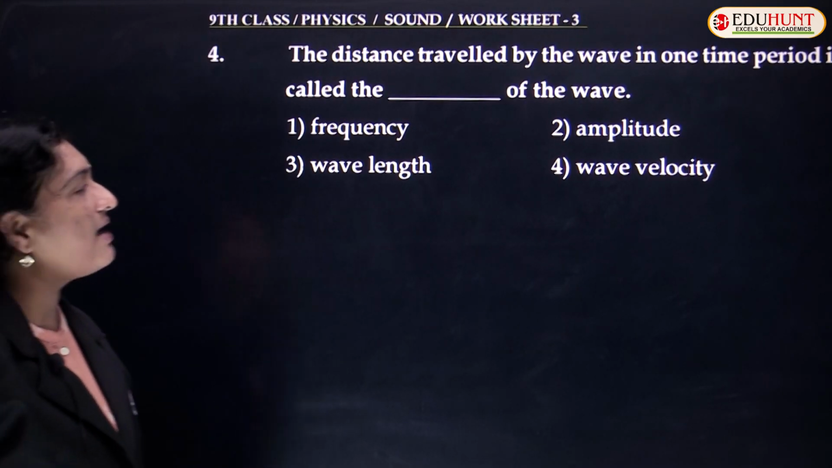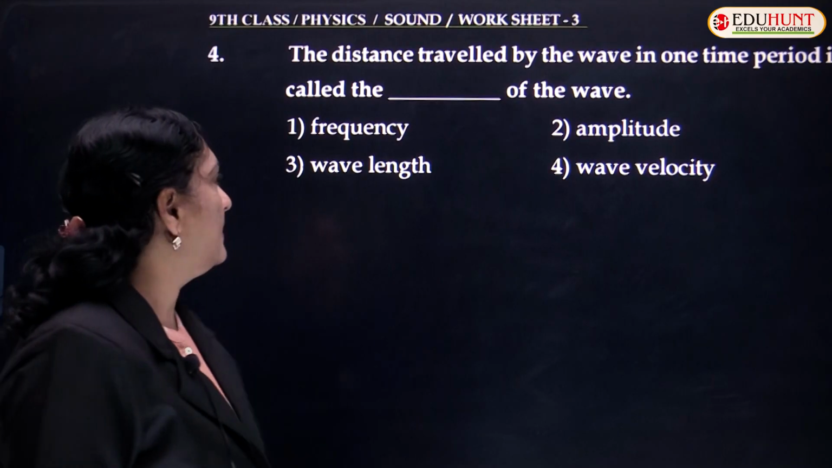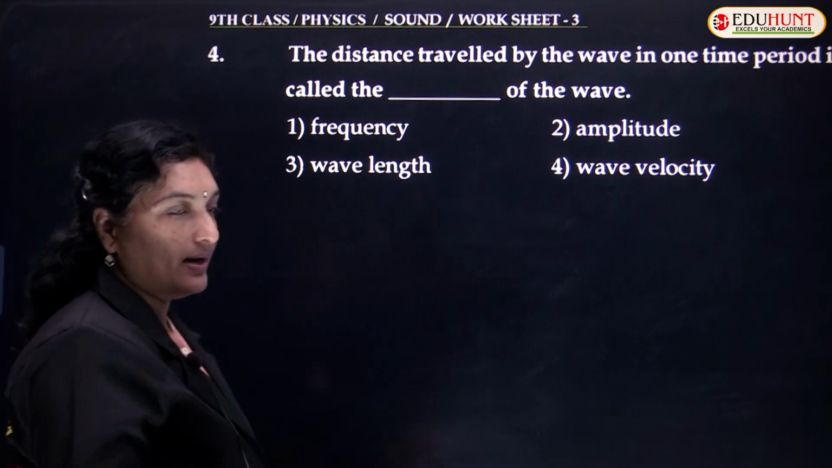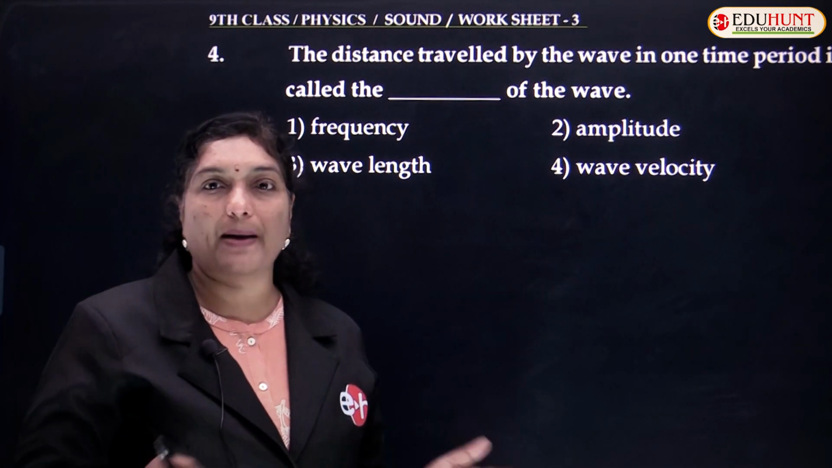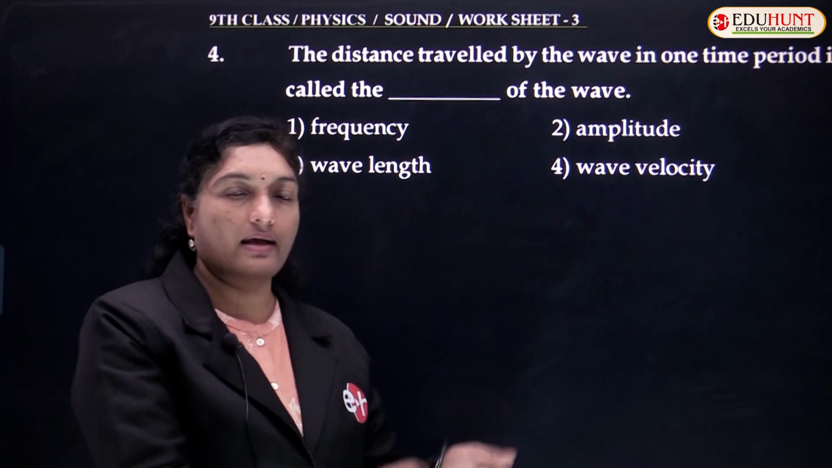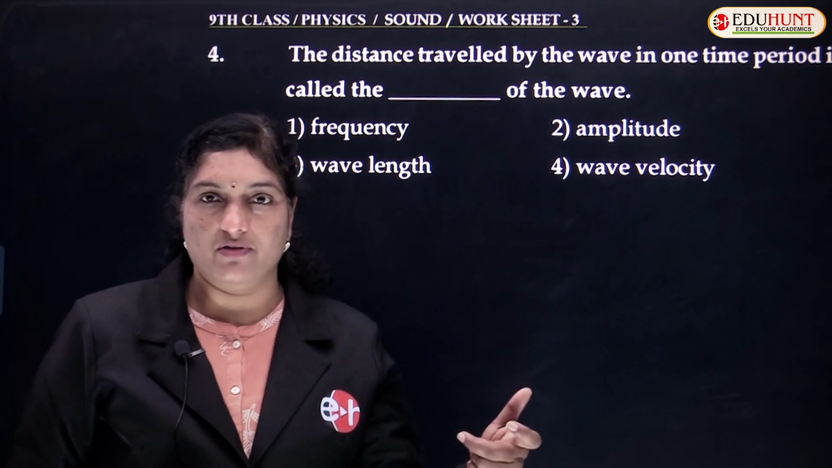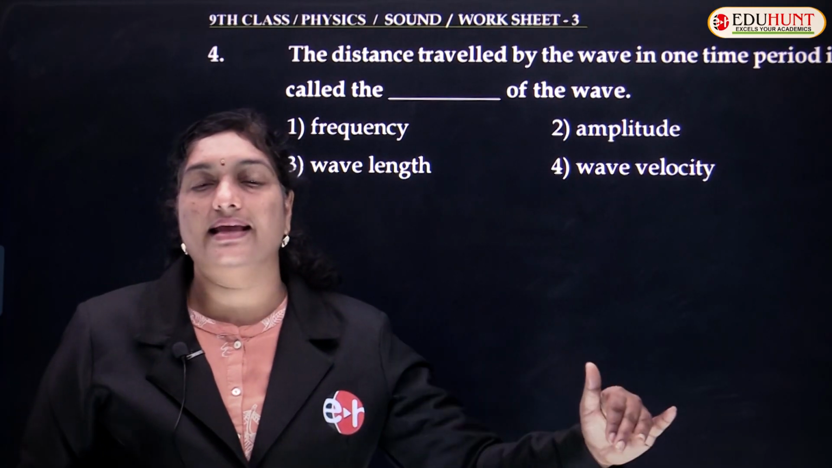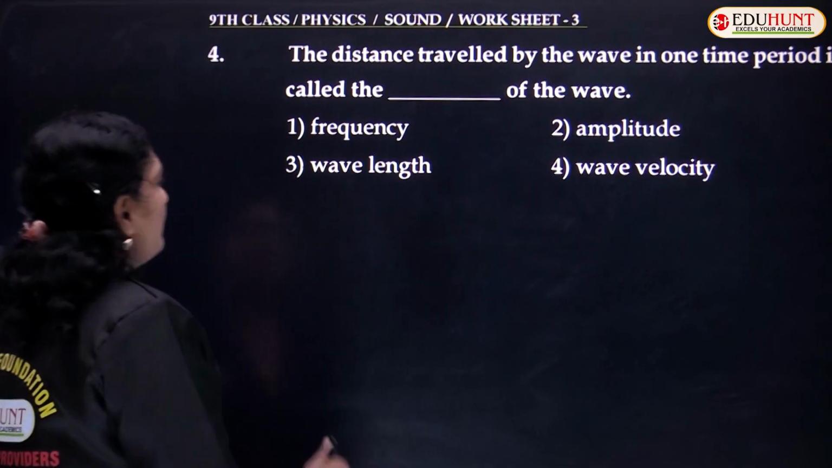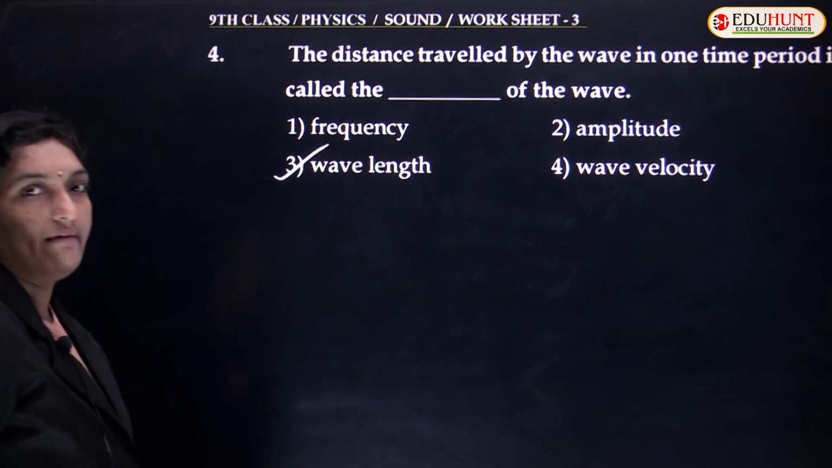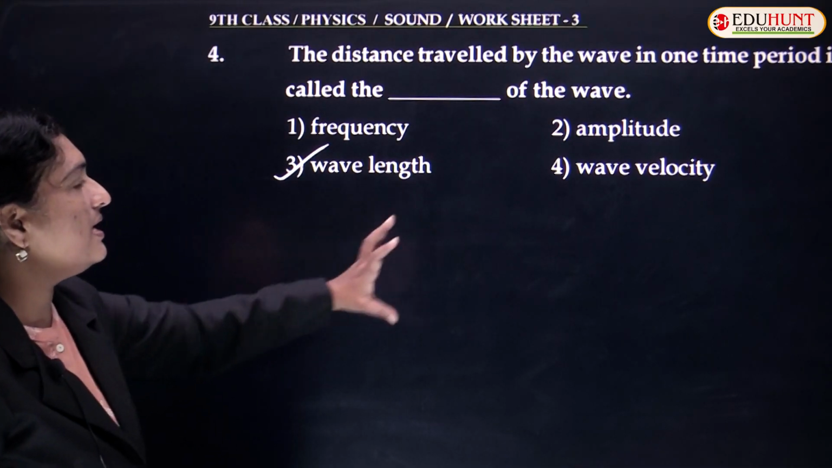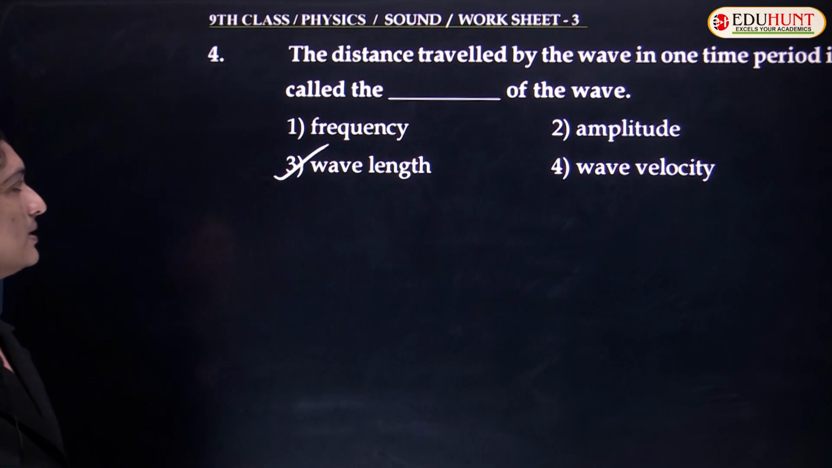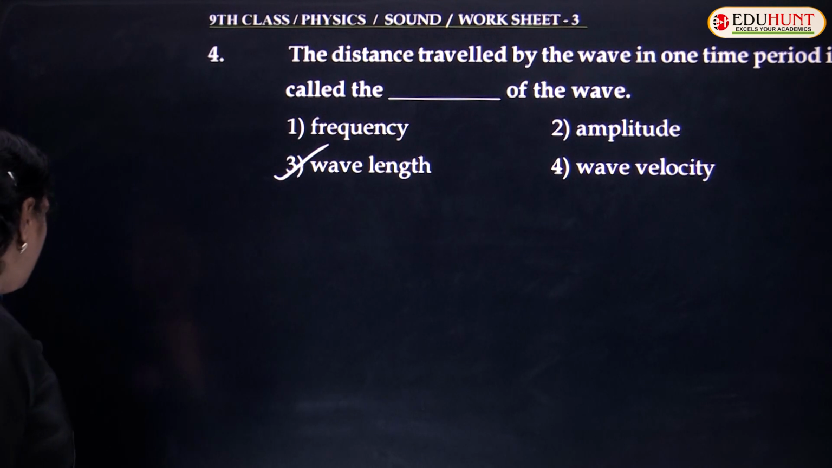Fourth one, the distance travelled by the wave in one time period is. So what you are saying is distance. Distance is nothing but the amount of path length. The path length means the amount of path covered by the wave. That path length is called the wavelength. So the distance travelled by the wave in one particular time period, this total distance itself is called wavelength.